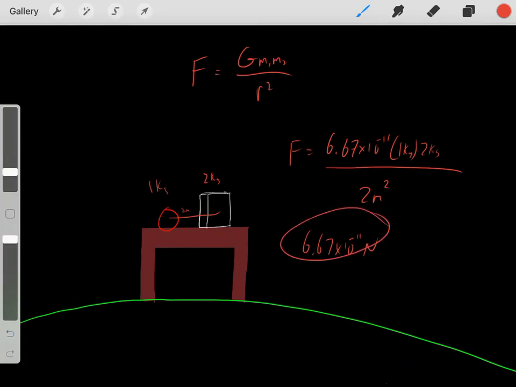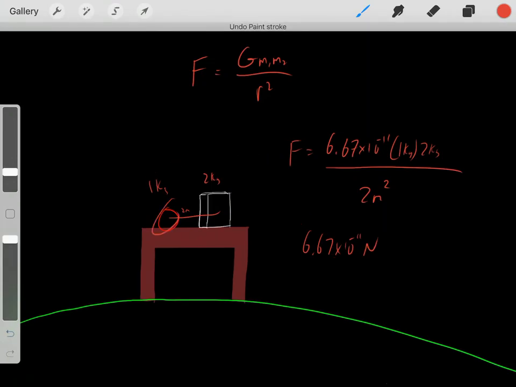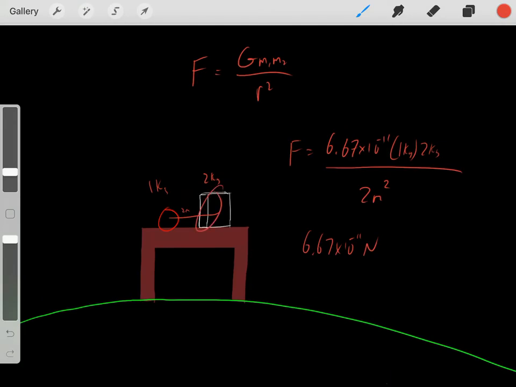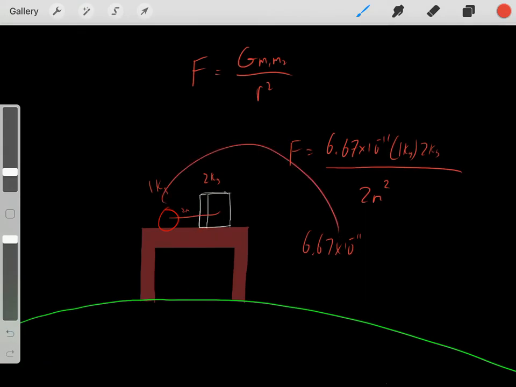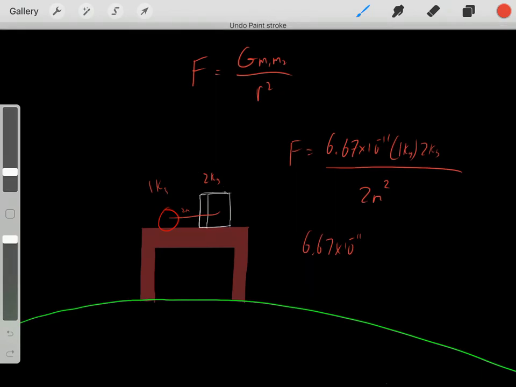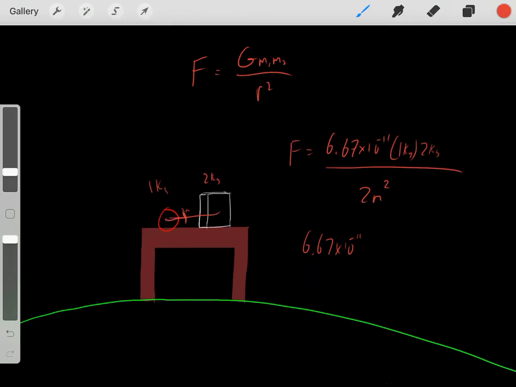And also notice this is the force that both objects feel. This object feels a force of 6.6 times 10 to the negative 11 newtons, and this object feels a force of this magnitude in this direction. So they both feel that same force, and notice these are a pair of equal and opposite forces. They're equal in magnitude, but opposite in direction. This one feels that force in this direction, and this one feels the force in this direction. So again, that's what's going on.